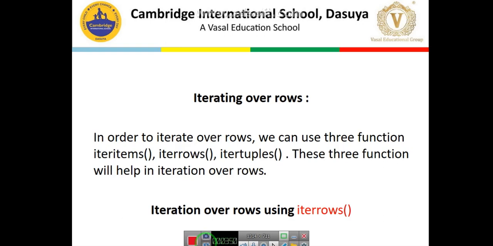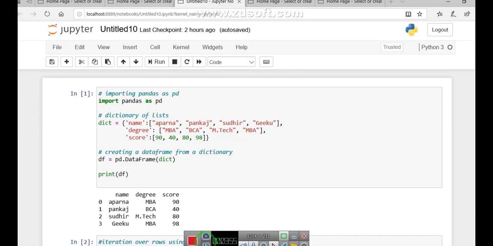Now moving to the Pandas platform. Dear students, I have already written a program here just to save time. The first step is import pandas. We have created here a dictionary using lists. So this is a list, and combined together this forms a dictionary. What is step number 2? We have converted this dictionary to the data frame using the DataFrame function, passing this dict as a parameter, and finally I have printed the data frame.